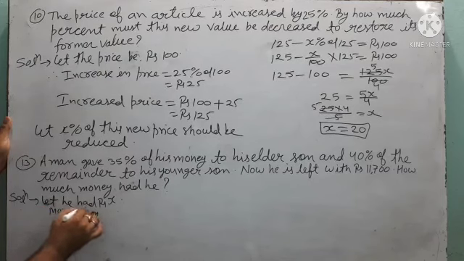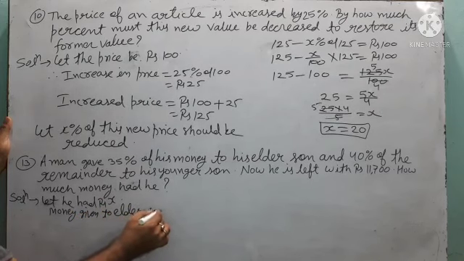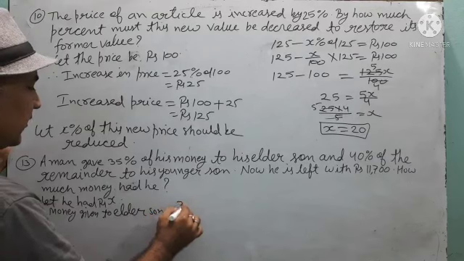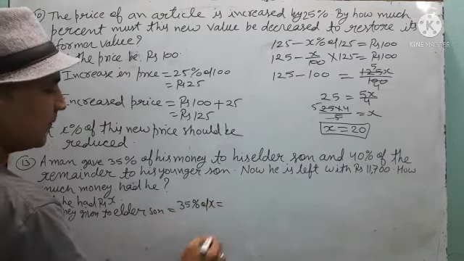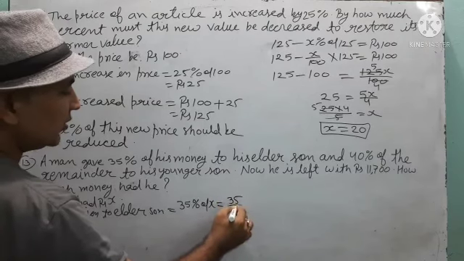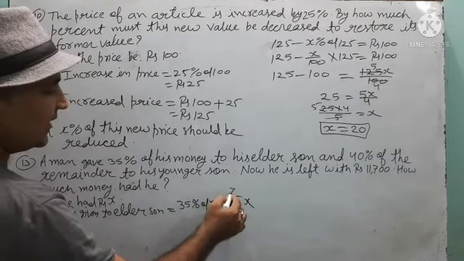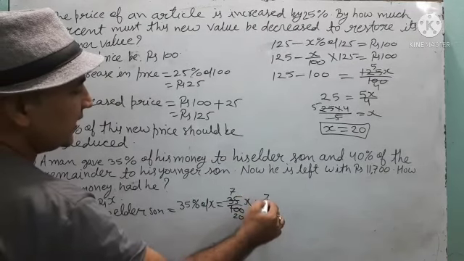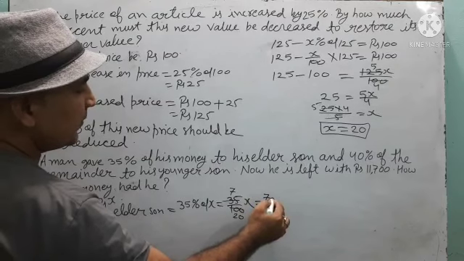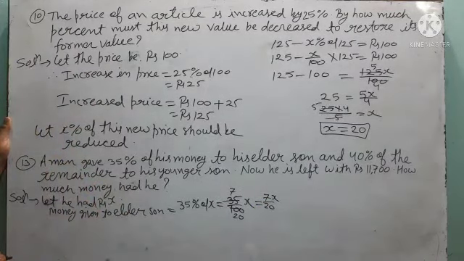Money given to elder son is 35% of X, means 35 upon 100x. 5 divides 35 by 7 times, 100 by 20 times, that means 7x by 20. This money was given to the elder son.